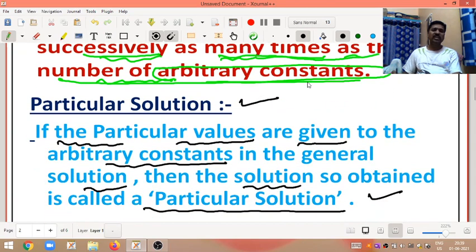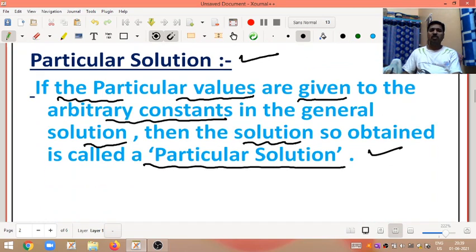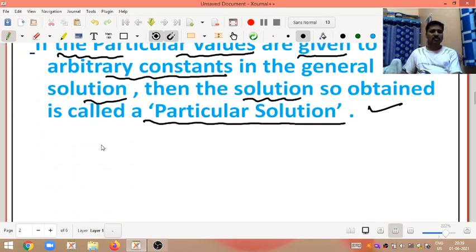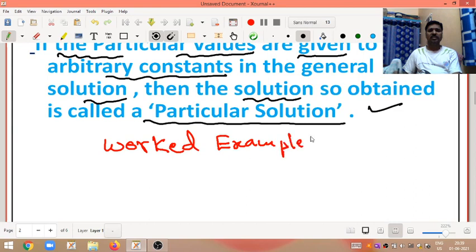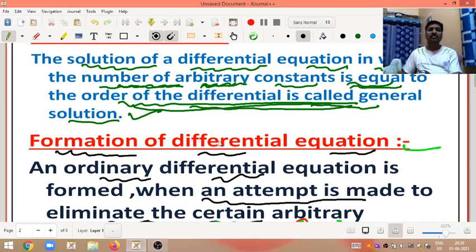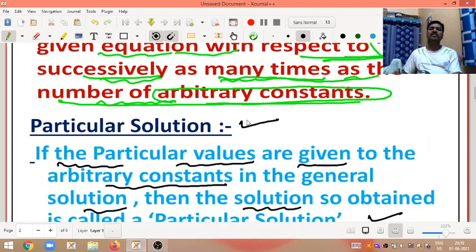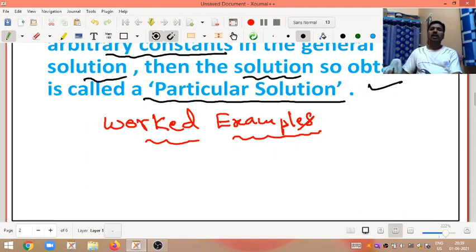I will move on to the next topic, that is some worked examples on these problems. Worked examples for the formation of a differential equation.